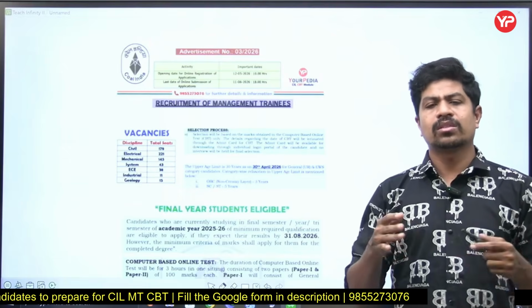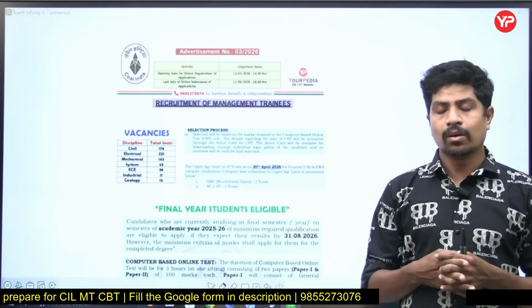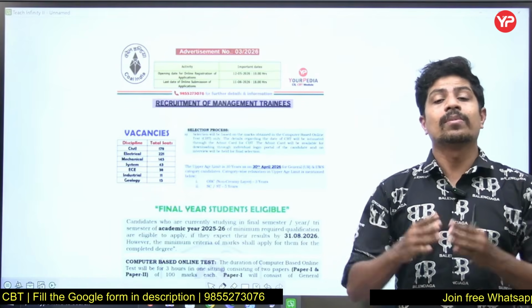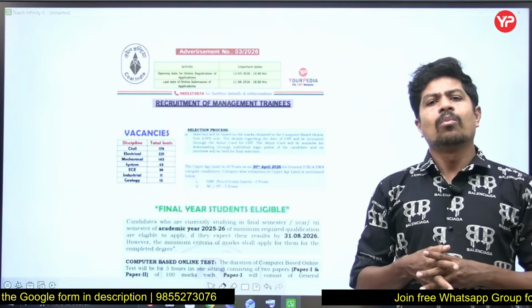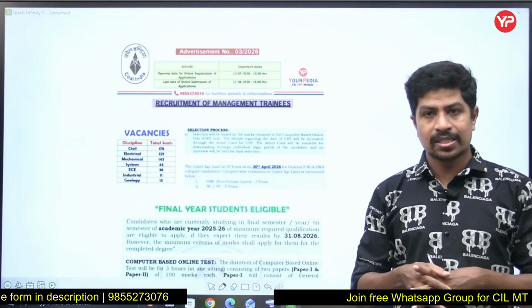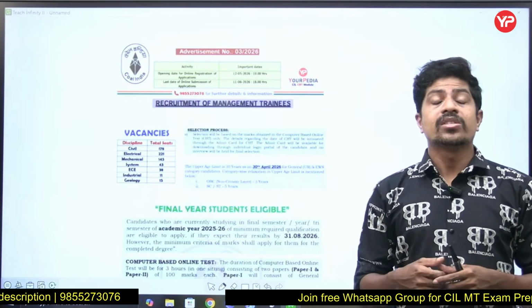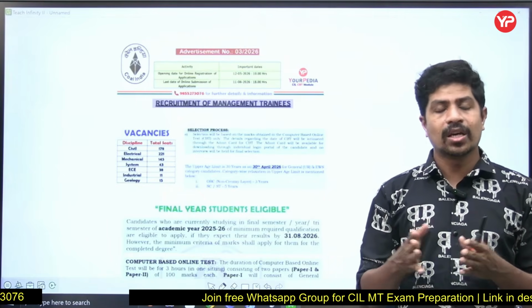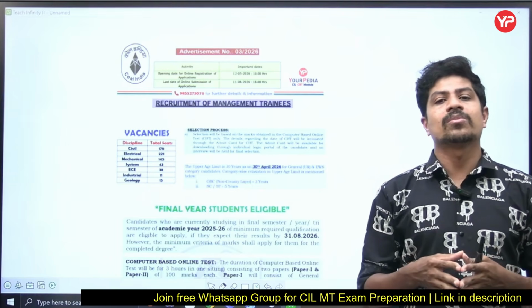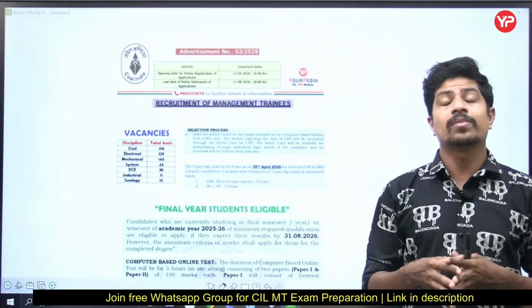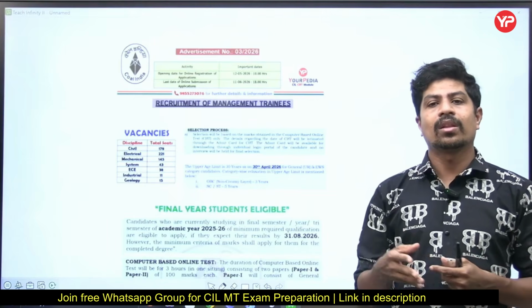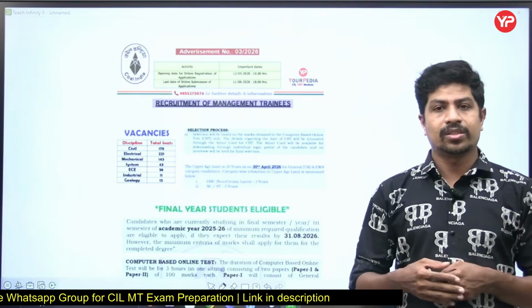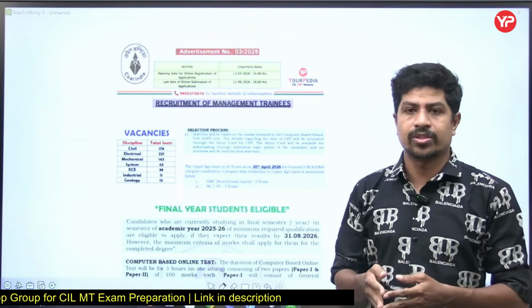The syllabus is almost like the GATE syllabus, not exactly, but the depth of the questions is not similar to that of GATE. With respect to syllabus, in electrical most of the PSUs won't have signals and systems, but CIL has signals and systems also. The technical subjects are network analysis, control systems, power electronics, electrical and electronics measurements, power systems, electromagnetic theory, and signals and systems. Almost 10 subjects.